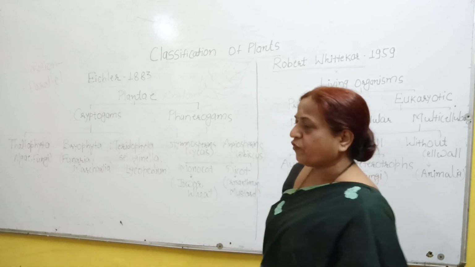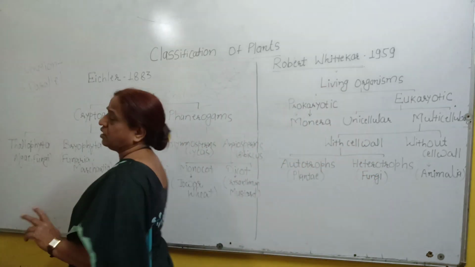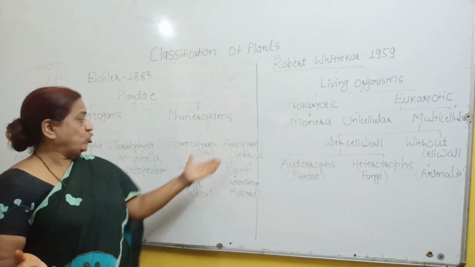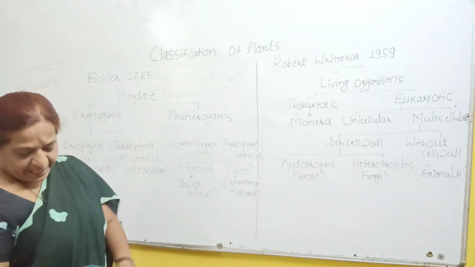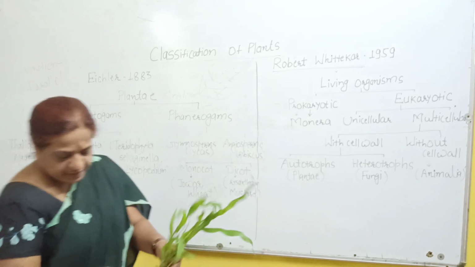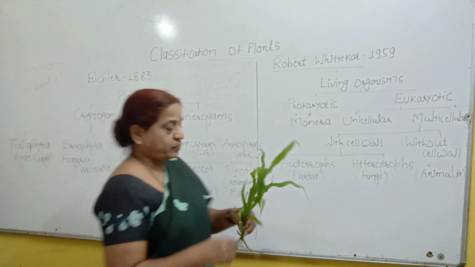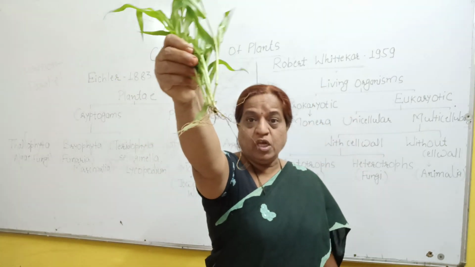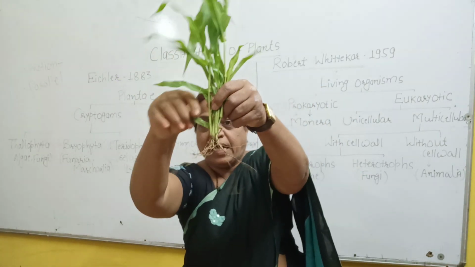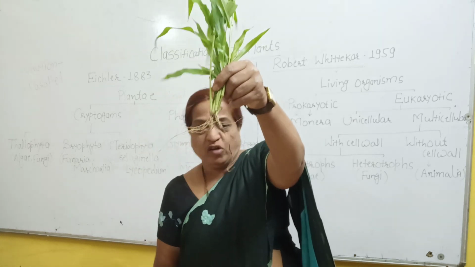So on the basis of reticulate and parallel venation, the angiosperms are divided into two groups, that is monocot and dicot. Now see, the second important thing. If you see the root of the monocot plant, you will observe that the root arises from any part of the stem.